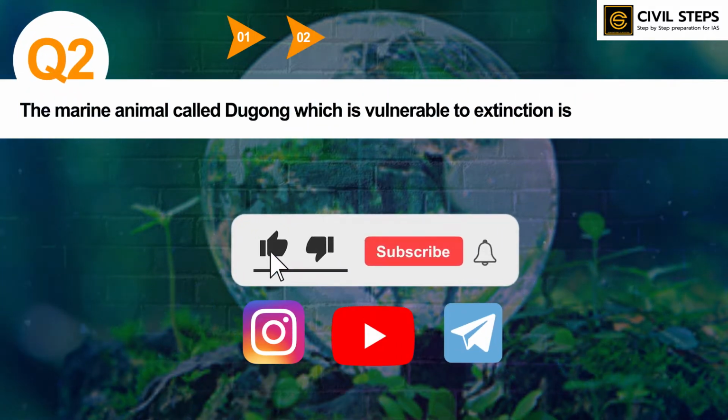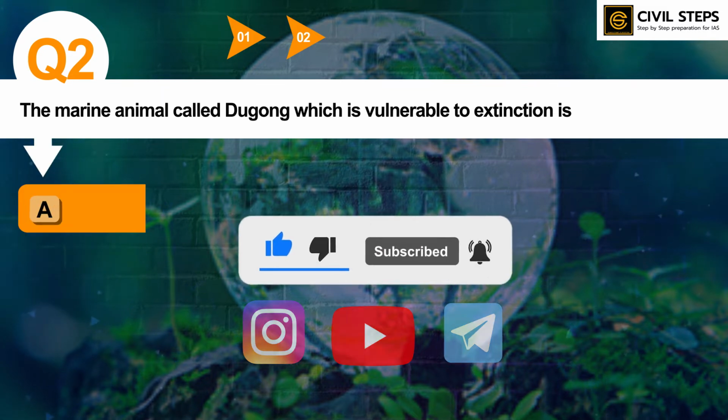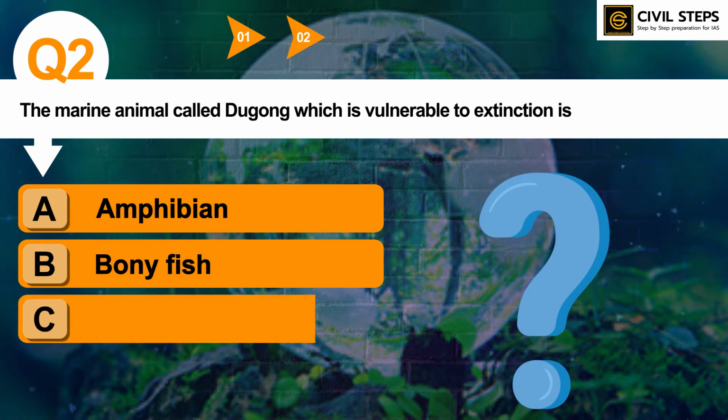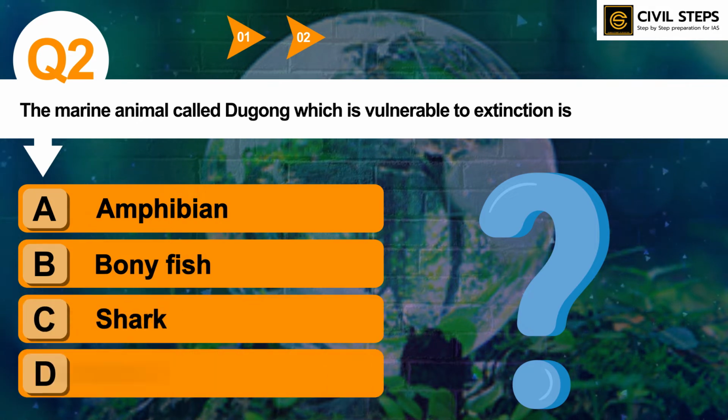The marine animal called dugong, which is vulnerable to extinction, is: option A, amphibian; option B, bony fish; option C, shark; option D, mammal. You can pause this video and write your answer in the comment section below. I hope you have written the answer. So the answer of this question is option D, mammal.